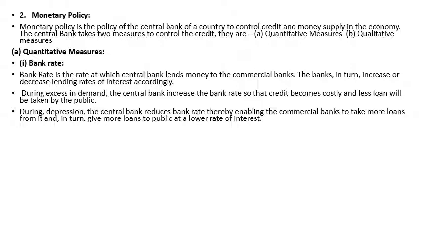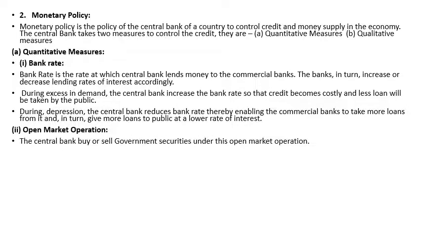During depression or deficit demand, the central bank reduces the bank rate so that credit becomes cheaper and everyone can get more loans from the commercial bank, because there is less interest to pay. In excess demand, the bank rate, the interest rate, will be higher, so that the public will take less loan because loans become costly. Whereas in deficit demand, they decrease the interest rate so that credit becomes cheaper and everyone will take more loans from the bank. That is the quantitative measure, bank rate.